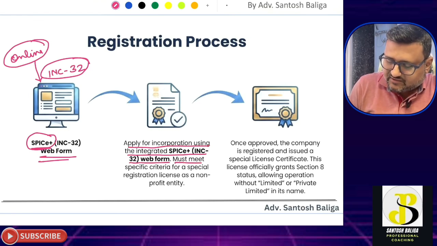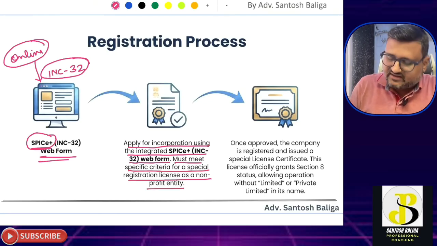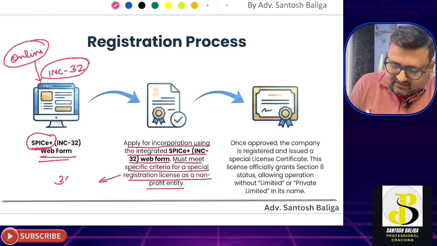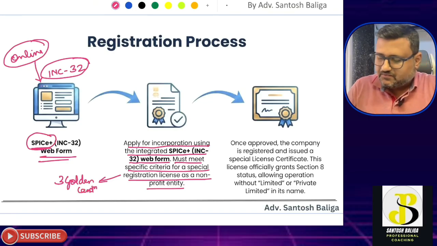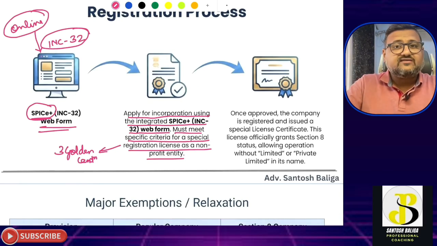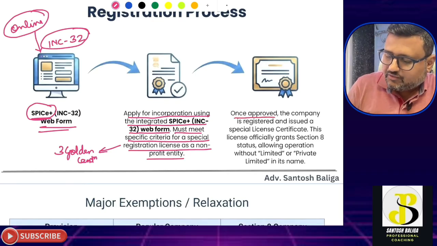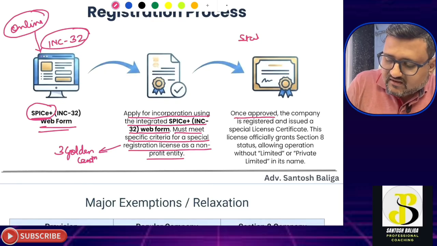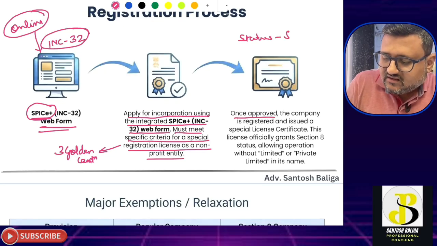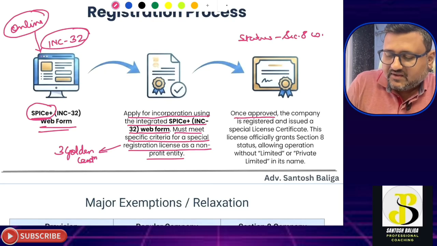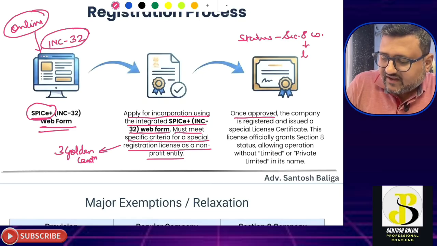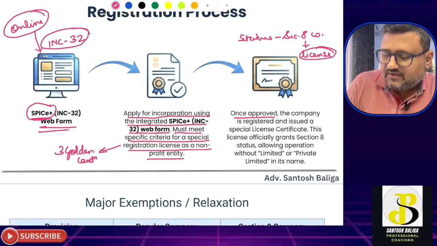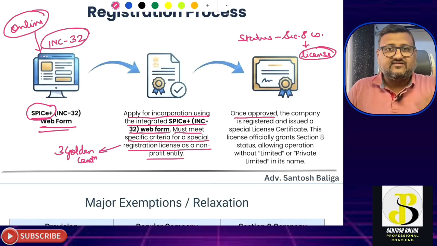It must meet specific criteria for special registration as a non-profit organization. Which criteria is this? The 3 golden conditions. Now, once the company is approved by the central government, the company will get the status of a Section 8 company, and it will get a certificate of license to undertake its activities.